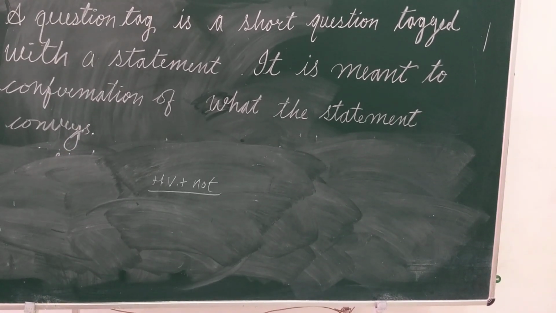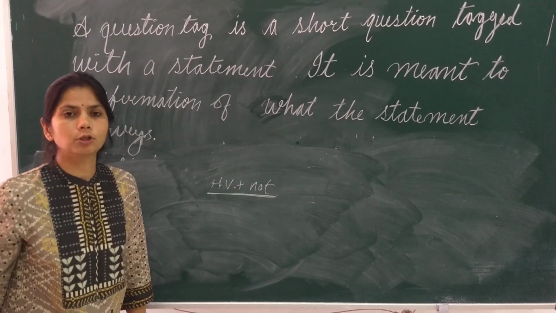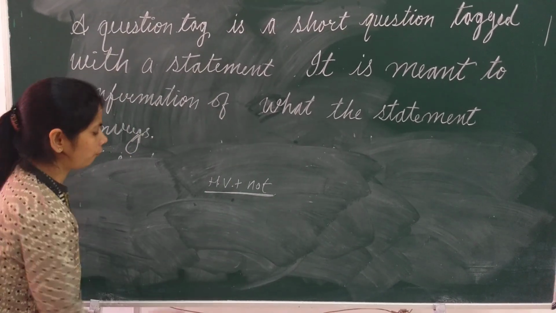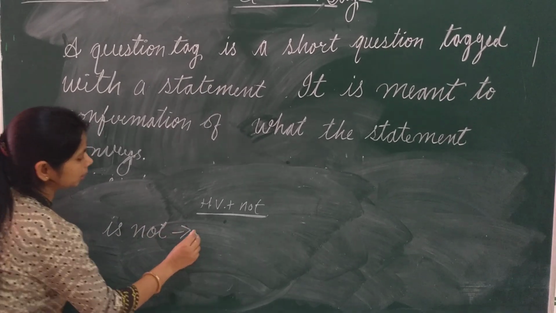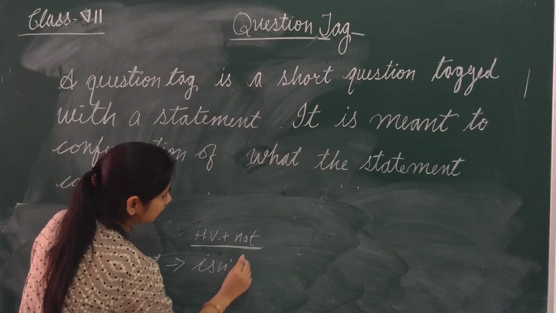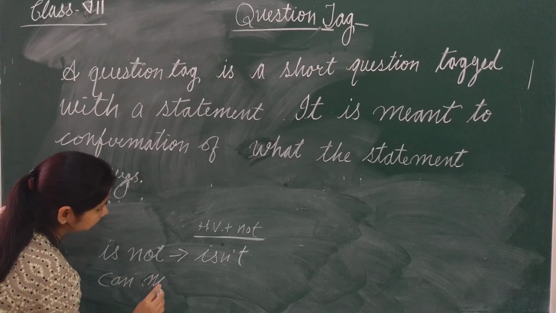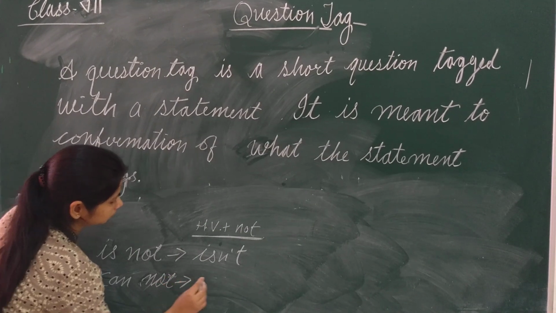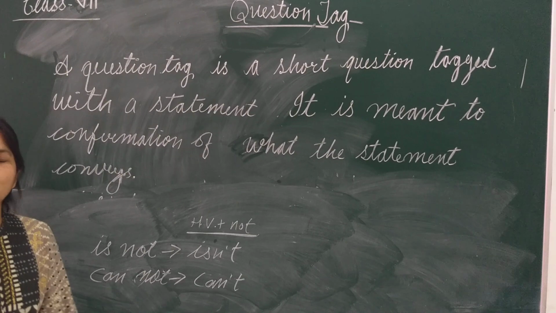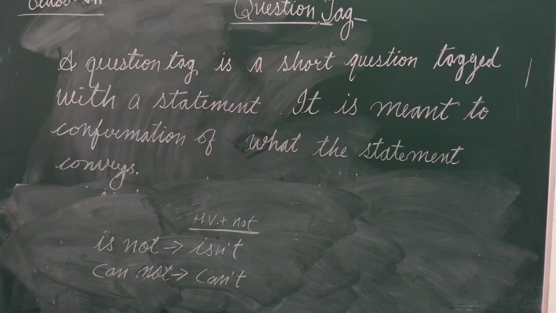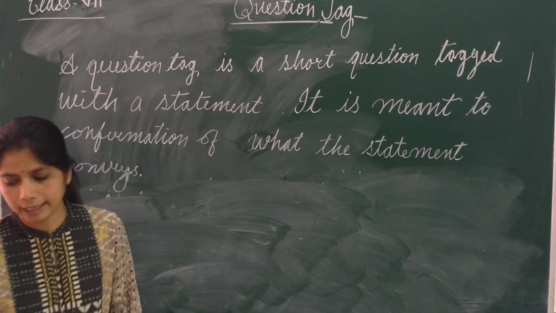What is the third important thing? That whenever we use not with helping verb in question tag, it will be in short form. Suppose if I want to use is plus not, what will be the short form? Is it can plus not? So you have to learn all the short forms of negatives. All the short forms of negative you have to learn for question tag.